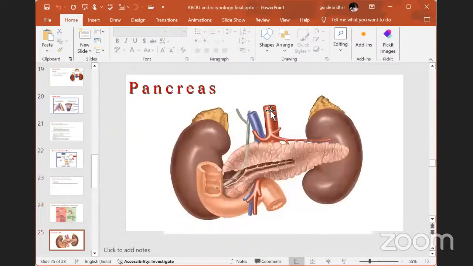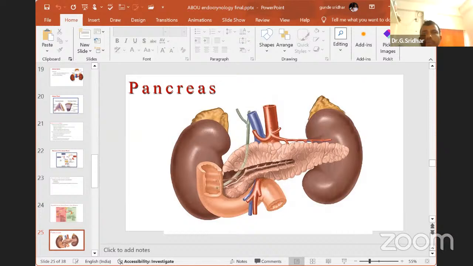The next one is the pancreas. As I said in the introduction, the pancreas has both an endocrine part and an exocrine part. I mean to say that the pancreas has both a ductless part and a duct part. You can see the diagram here. All these pancreatic cells will release enzymes. These enzymes are collected by this wire-like structure, and it will be useful for its function by releasing into the main portal area.